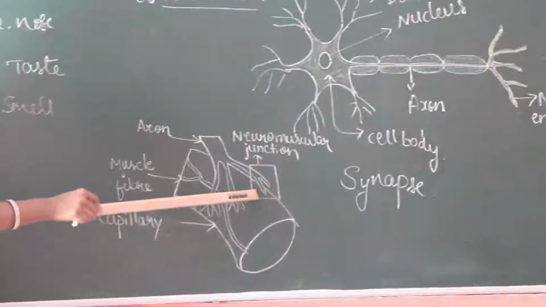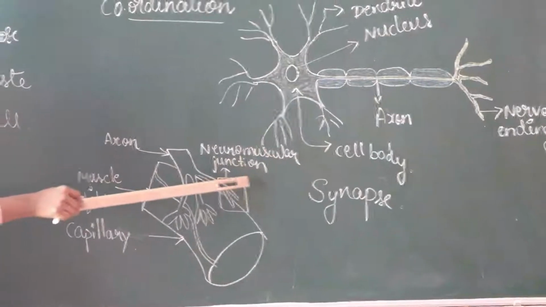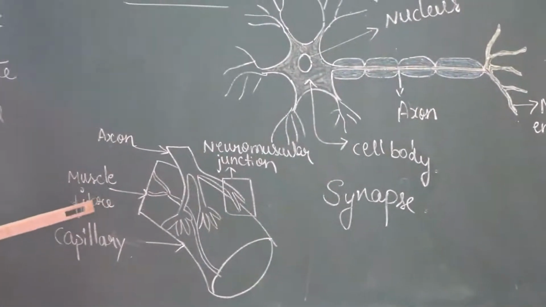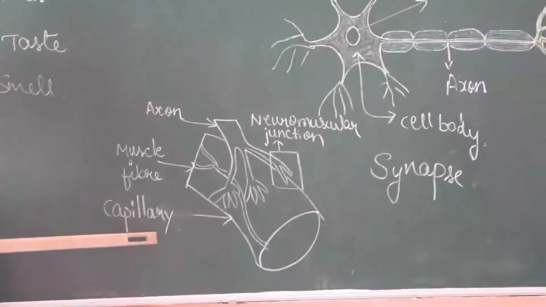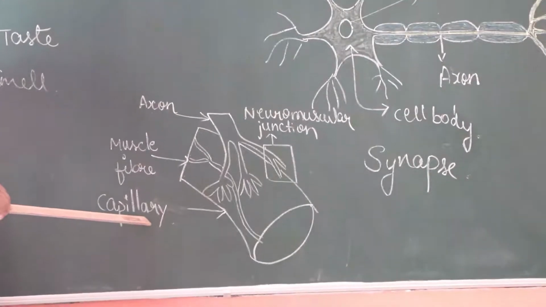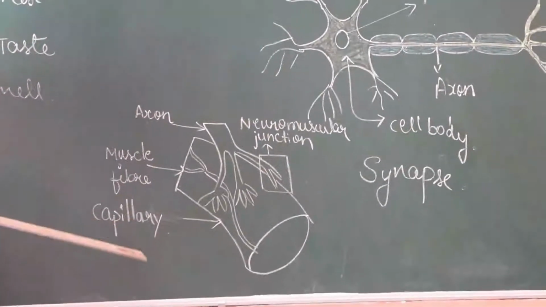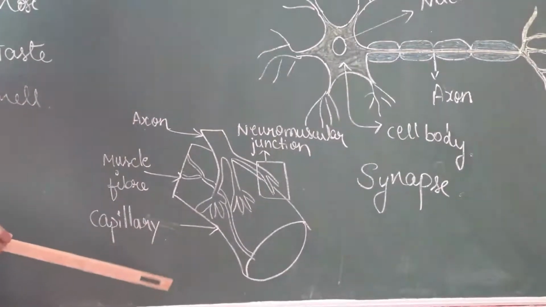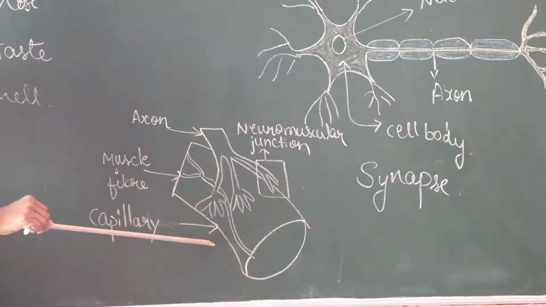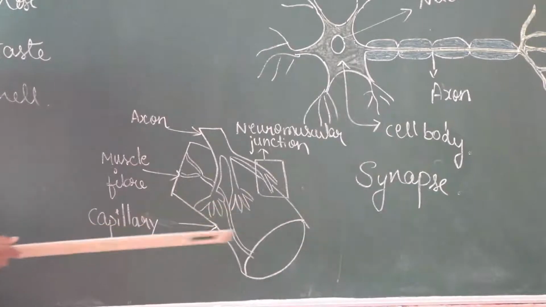Here, this branch line structure is called the neuromuscular junction. The muscle fiber is present here. And then capillaries. Capillaries help in the transportation of blood to all parts of the body, from the heart to other parts and from other parts to the heart.